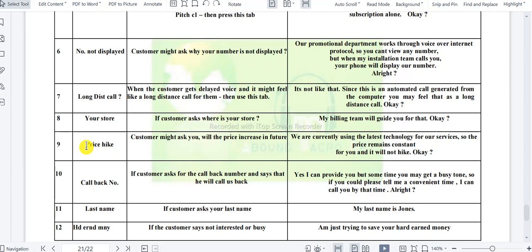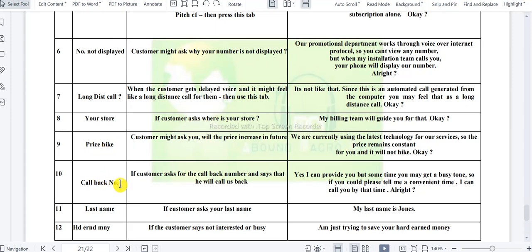Then price hike. Customer is worrying about whether the price will hike in future, and they're asking you. That time you have to click price hike. We are currently using the latest technology. When the latest technology is used, we can save a lot of money, so the price will remain the same. So the prices will not hike, that is what it is saying. So when the customer is asking, will the price increase, will you raise the price in future, you have to click price hike.